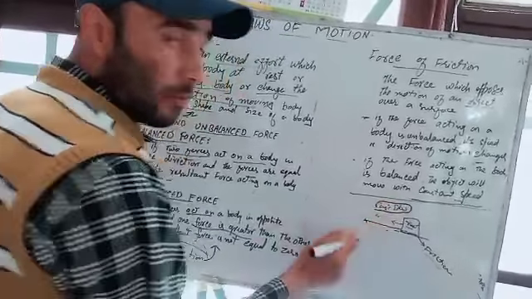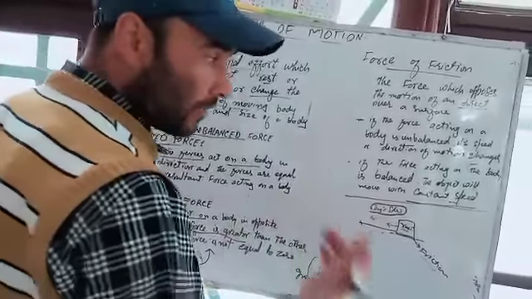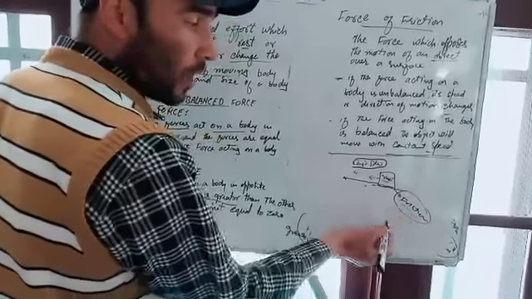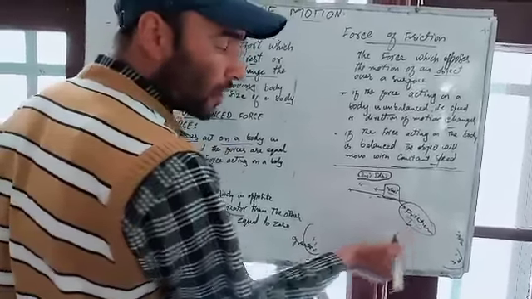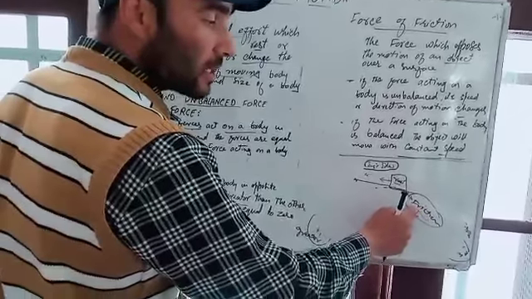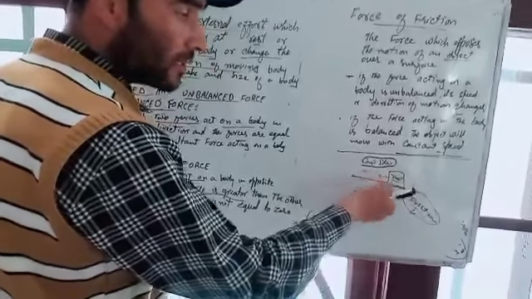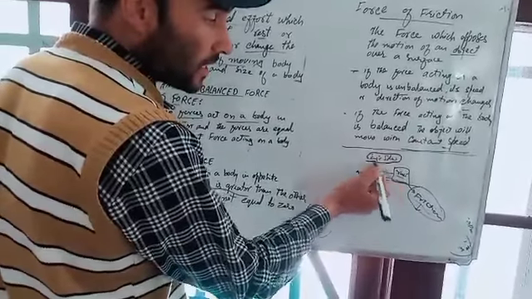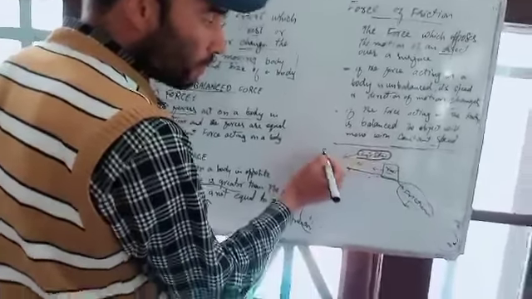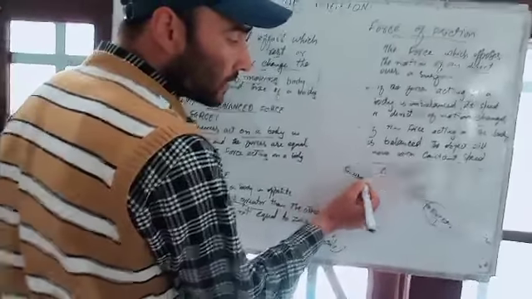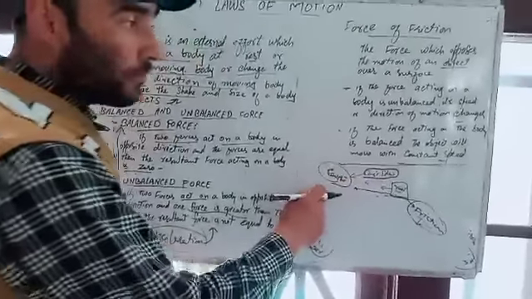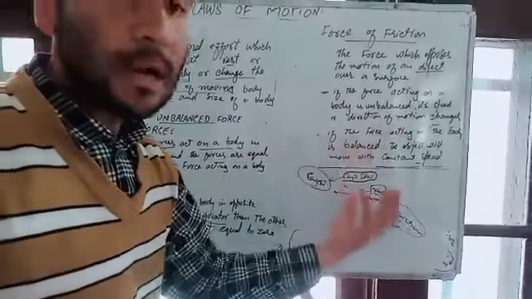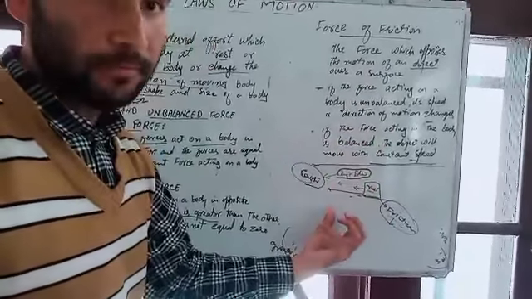That means my force is equal to the force of friction. The force of friction is nullified by my force, and therefore it results in constant speed. So a balanced force can also cause constant speed of the object.